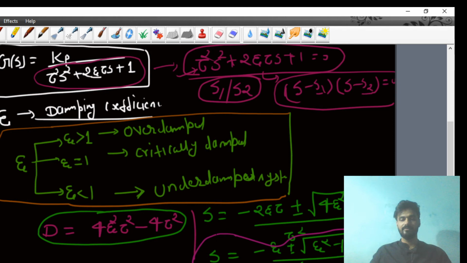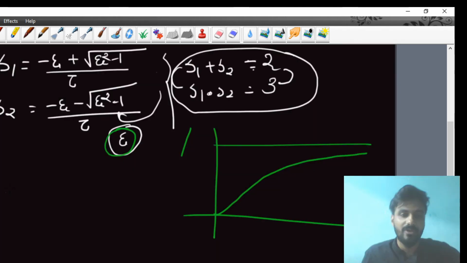Now if you are going to apply a step input of magnitude 1 for the second order system, then what will happen here? Y(s) is equal to 1 upon s into Kp upon tau square s square plus 2 zeta tau s plus 1. Here your forcing function is a step input, and you are interested in calculating the output response.